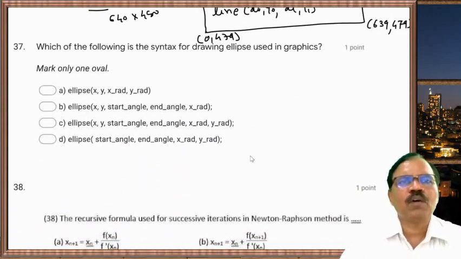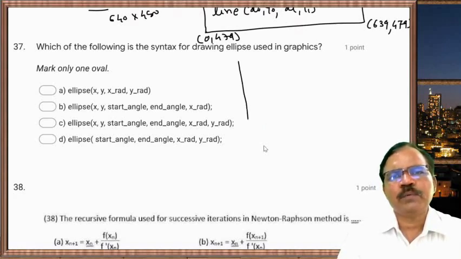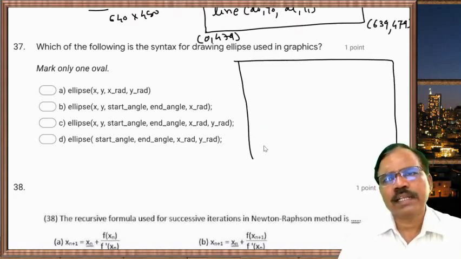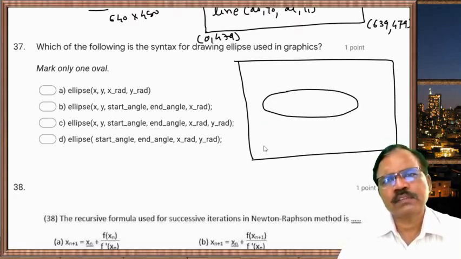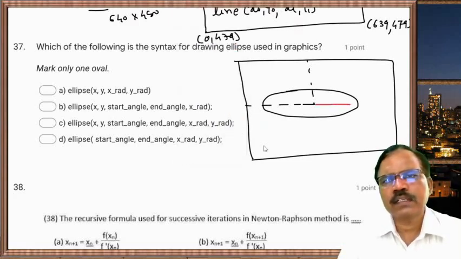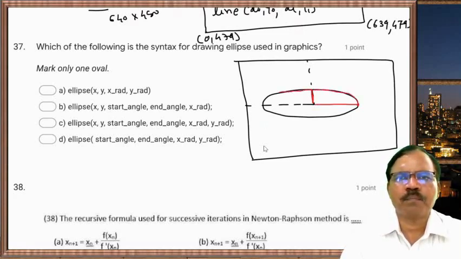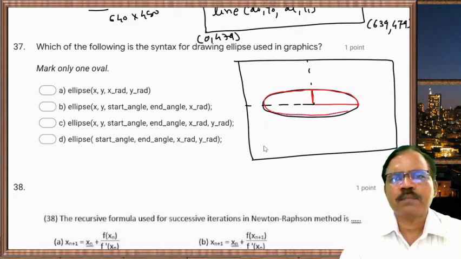Now, which of the following is the syntax for drawing an ellipse used in graphics? If we want to draw graphics on screen, suppose this is an ellipse. Corresponding to this we have the center. This one is the x radius, this one is the y radius in terms of pixels, and we start from this point and draw the ellipse up to this point.